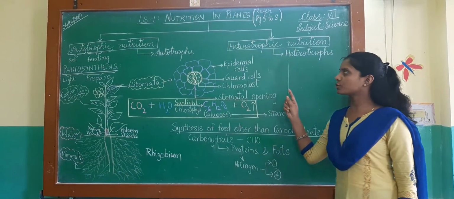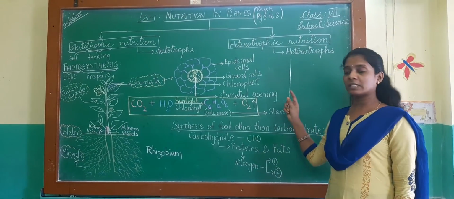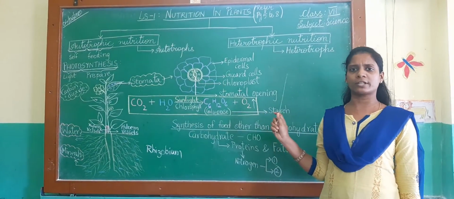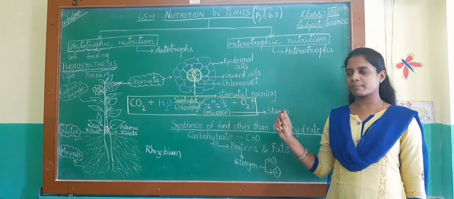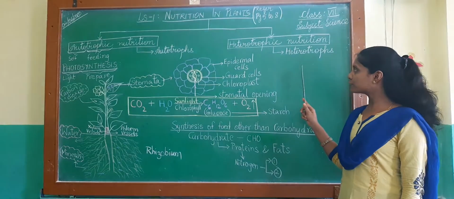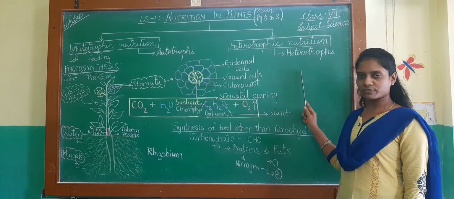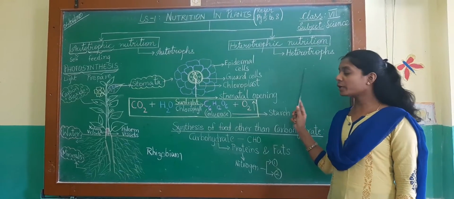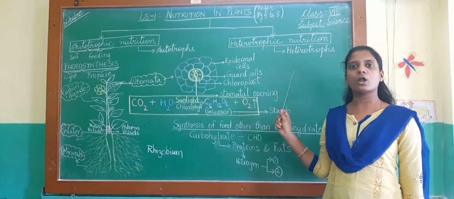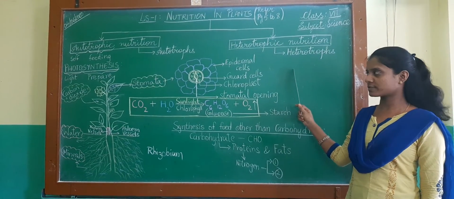Next, we move on to the heterotrophs. The mode of nutrition in which the animals or any other organism take the food prepared by the plants is called heterotrophic nutrition, and those organisms are called heterotrophs. We can give good examples of animals as examples for heterotrophs.